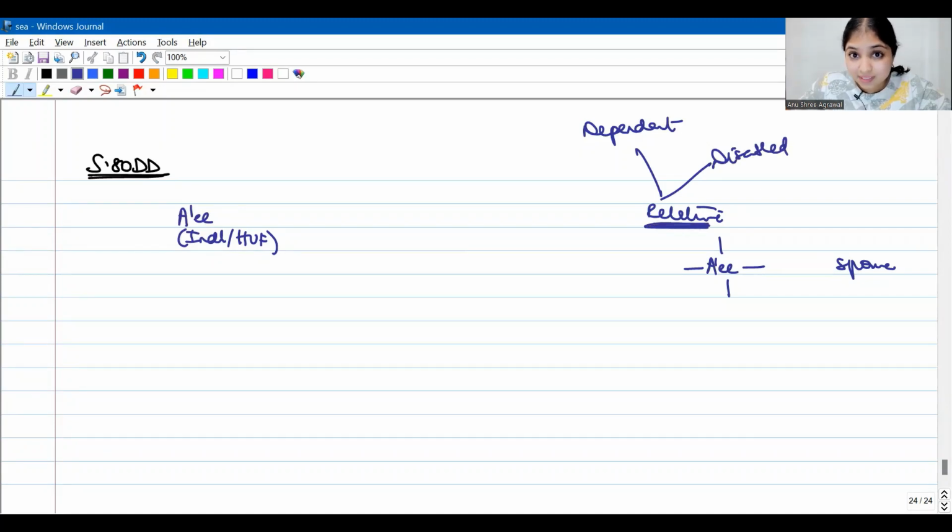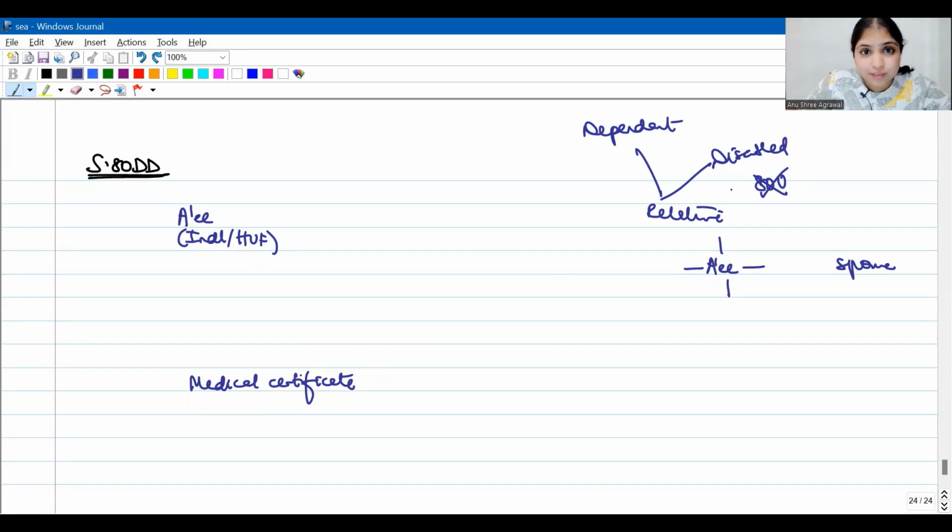See, generally, when a person is disabled, this person can claim 80U deduction in the computation of his income. 80U deduction when assessee is himself disabled, assessee claims 80U deduction. But even though this relative is disabled, in his computation, he has not claimed 80U. Then, for this relative's disability, we have a medical certificate. This medical certificate acts as the proof of this disability. It also mentions the extent of the disability or the degree of disability, the percentage of disability, basically. All right. So, what are the conditions?